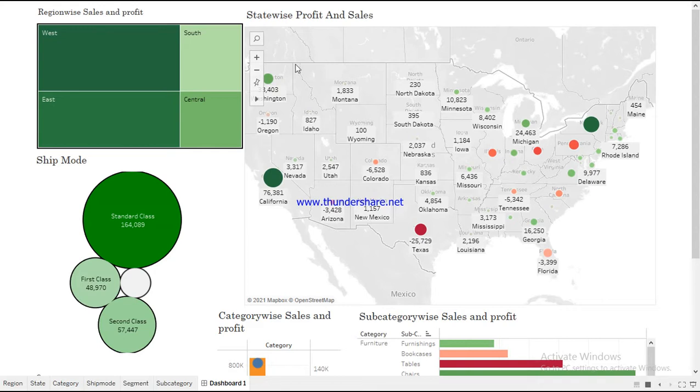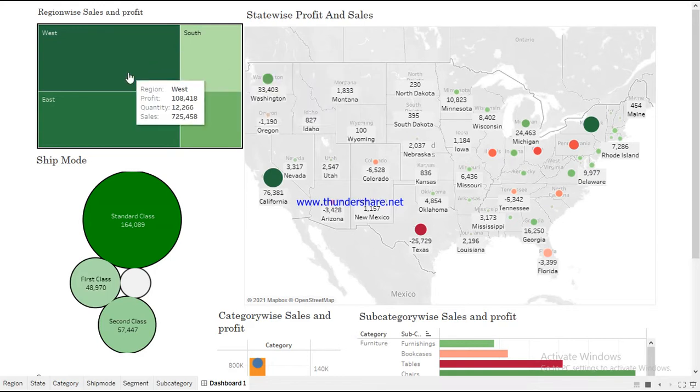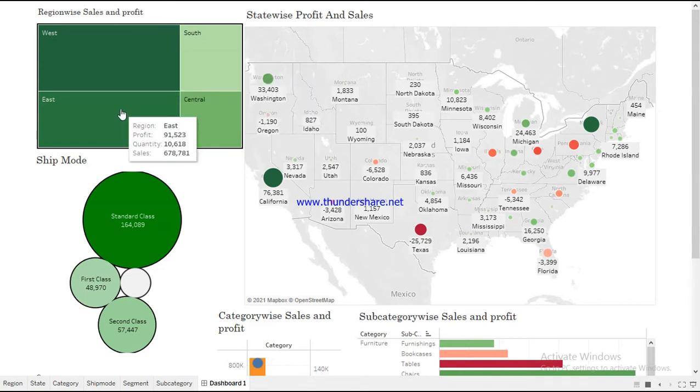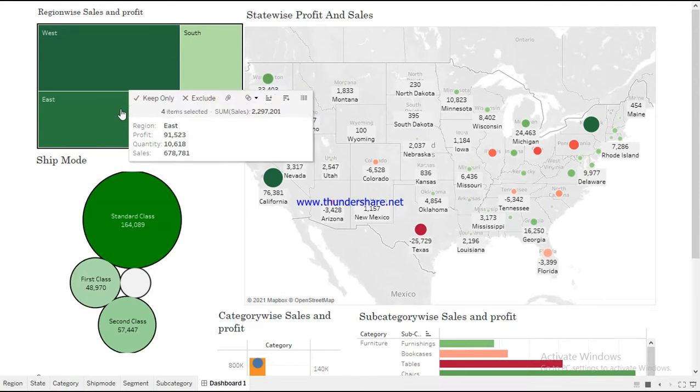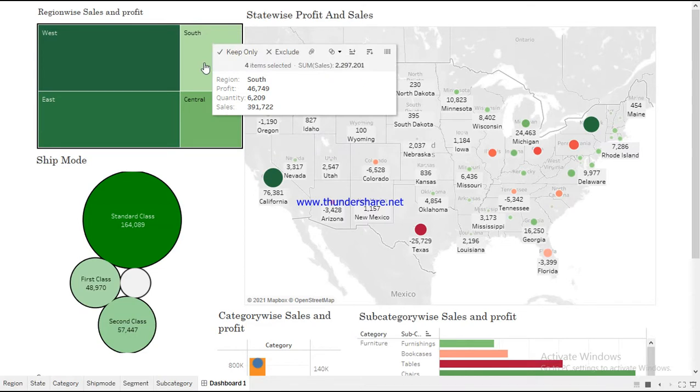Now let us see each of the elements individually. This one indicates overall profit and loss by region. So we can see that the size of the rectangle here depends on the sales amount. The west region has the most sales of 725,000, while the east region has 678,000, and the central region with 501,000, while the south has only 391,000 sales.